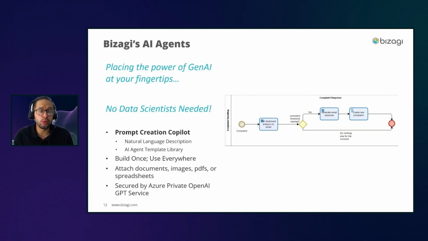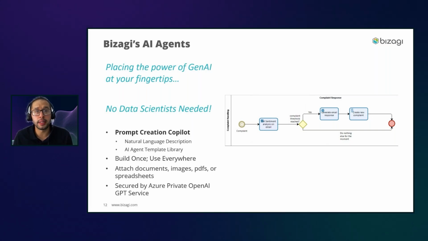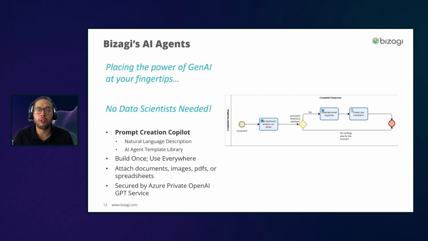To do this, what we have done in our platform is that you now have a new type of task that can be added into any of your process diagrams, called an AI task. That AI task represents the participation of an AI agent in a process. One of the great things is that you can include those AI agents to help you in any process at any time.